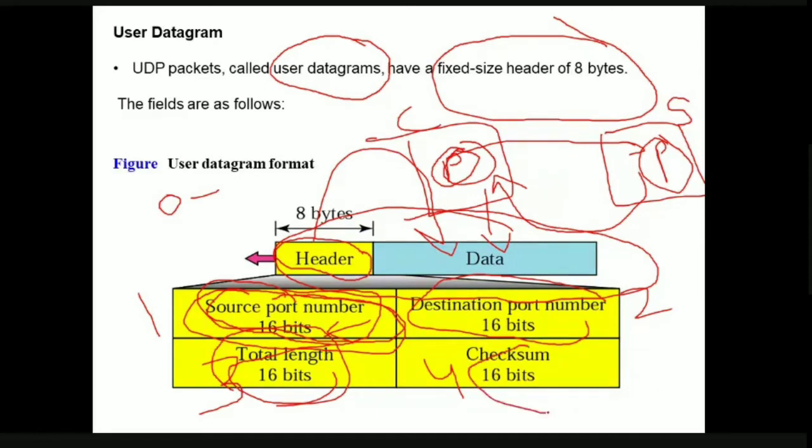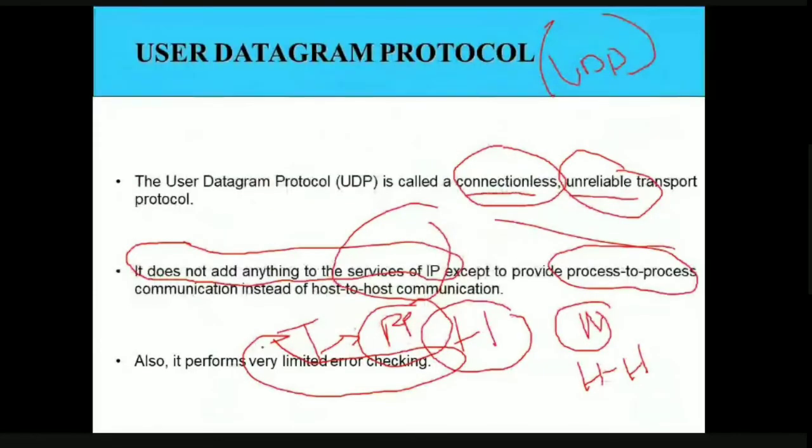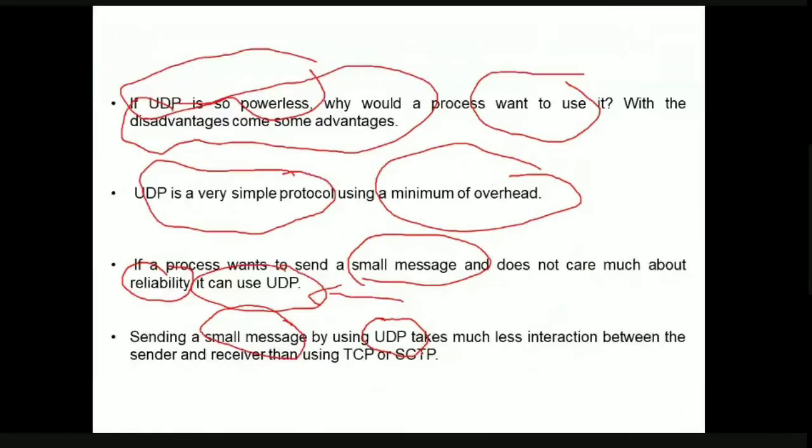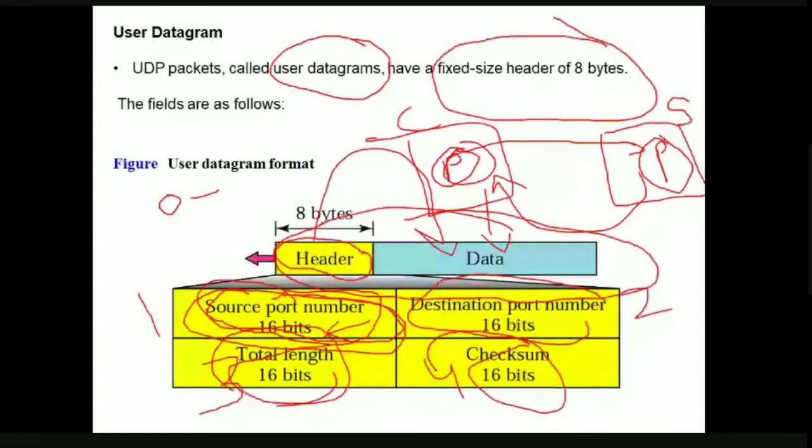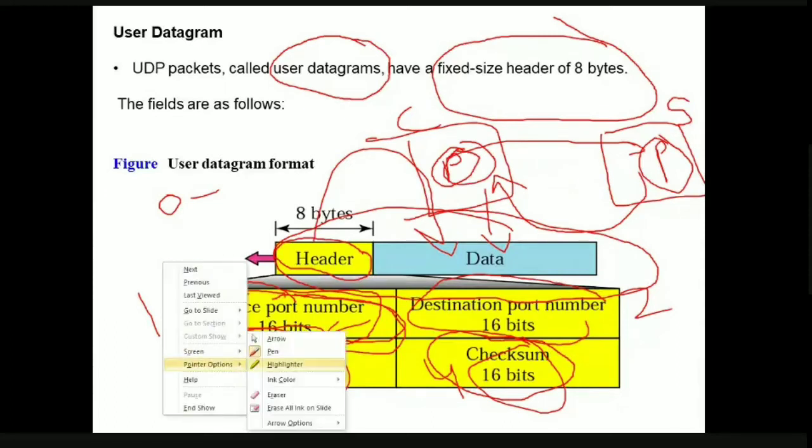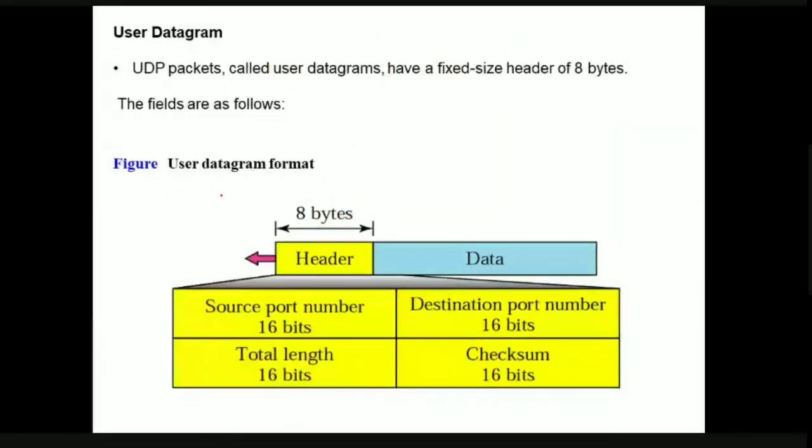The last thing is checksum. The concept of checksum is that it is used to detect errors. In the starting itself we discussed an important point, that UDP performs limited error checking. This limited error checking is carried out by the checksum field in the UDP header. So this is the header format of the UDP protocol: it contains source port number, destination port number, total length and checksum field.